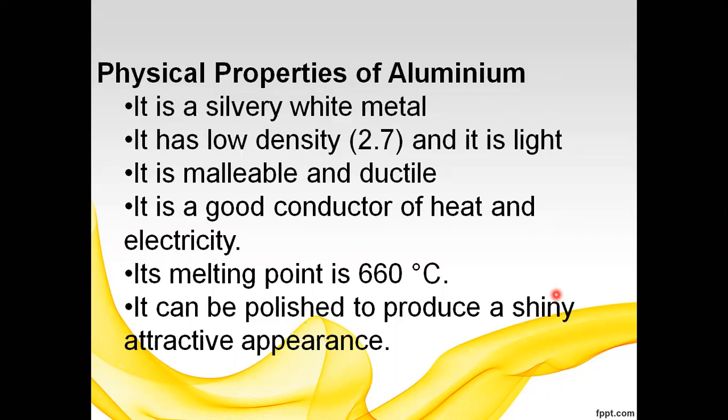So aluminum is a good conductor of heat and electricity. The melting point is 660 degrees Celsius and the luster form is shiny attractive appearance. It can be polished to produce a shiny attractive appearance. These are the physical properties of aluminium.